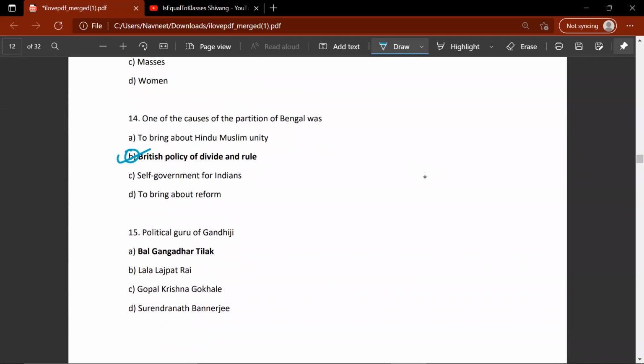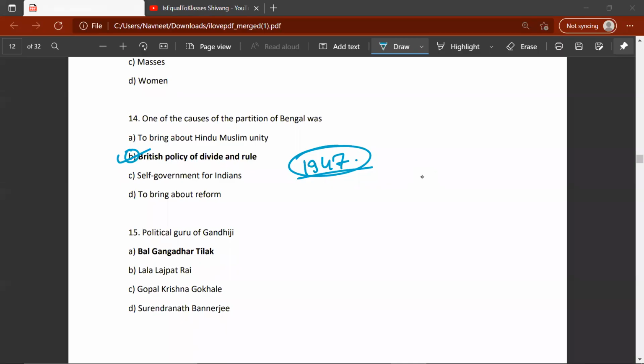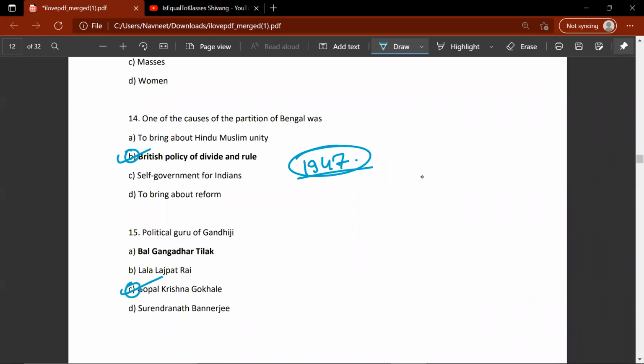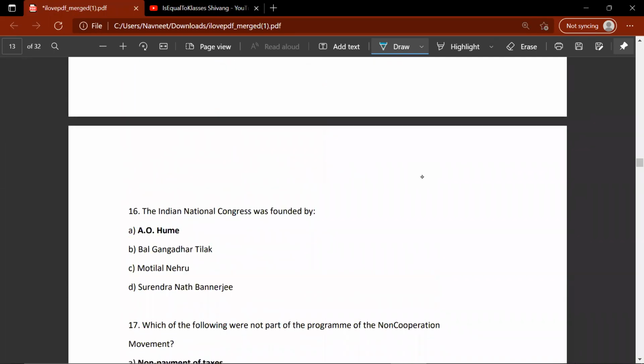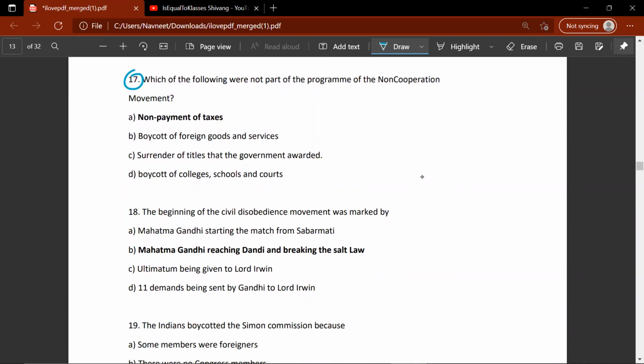Note to the viewer that self-government for Indians was basically a joke. It was basically a dream, which became a reality in 1947. For those of you who do not know, the political guru of Gandhiji was Gopal Krishna Gokhale. See, the Indian National Congress was founded by A.O. Hume. The 17th question.